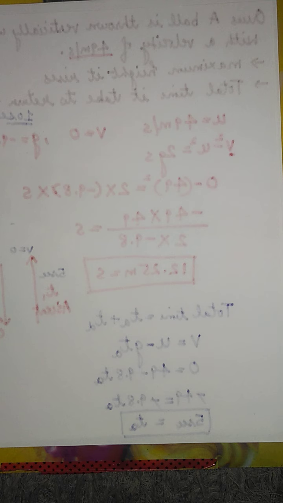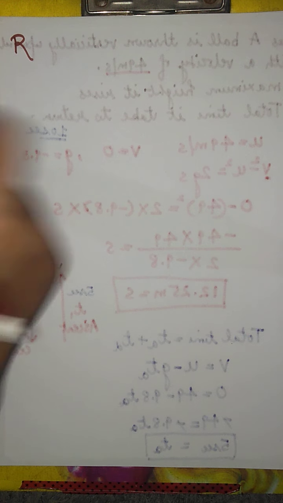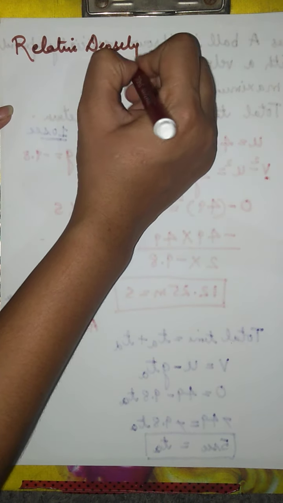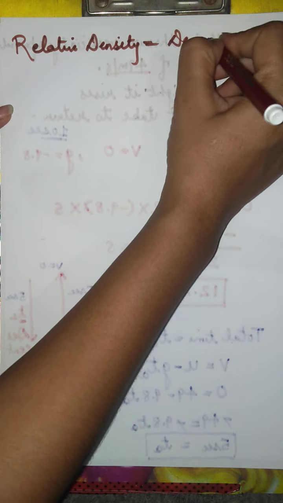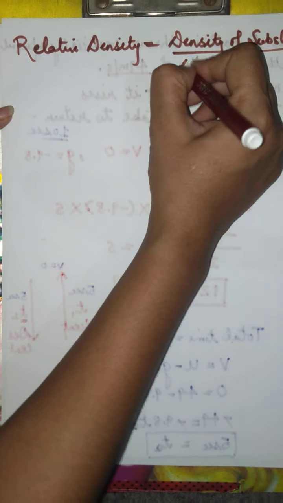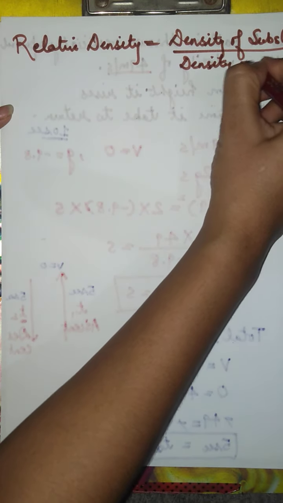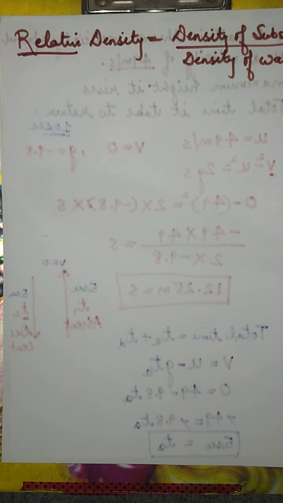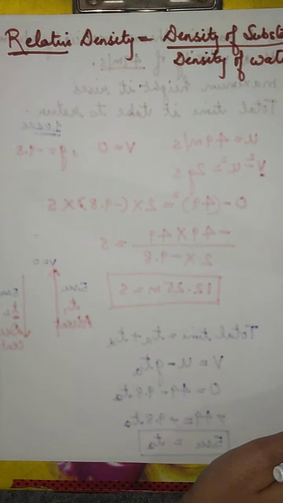Clear? So the next term is relative density. So what is relative density? Relative density is the density of a substance with respect to the density of water. Relative density is the density of substance to the density of water. Relative with water. Here we have taken the density of water as a reference point.